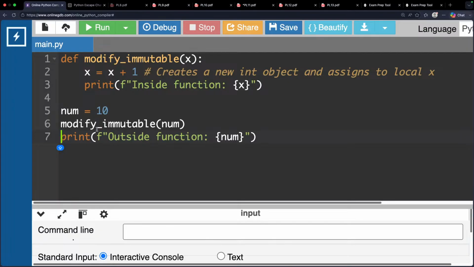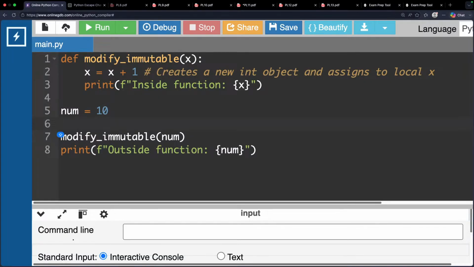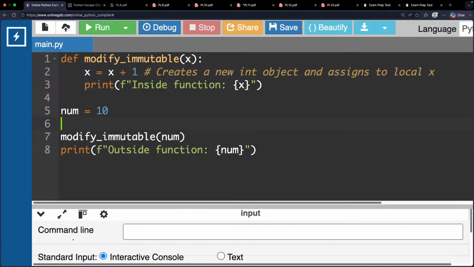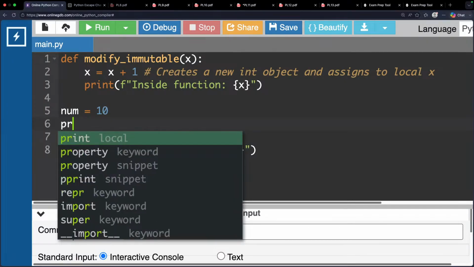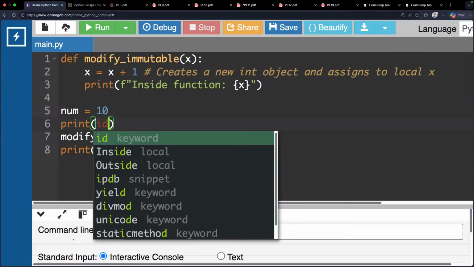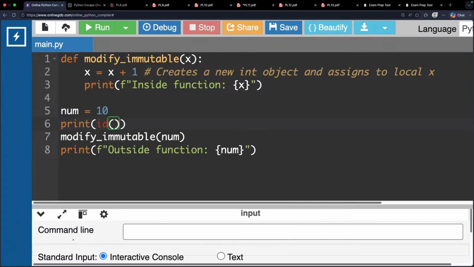Num is equal to 10. Modify immutable. Right? Print this one, something like this. So before that, I am printing also the ID. That is only for your convenience. Print ID of num.